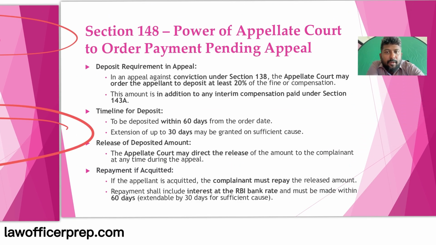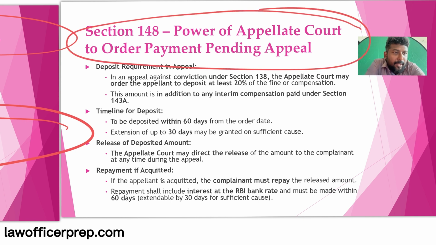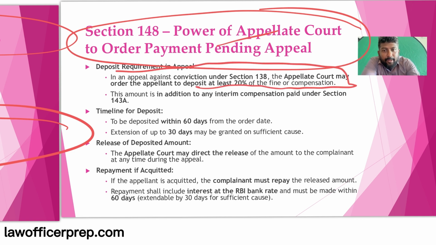And finally, we are going to see the power of the appellate court to order payment pending appeal. In case the trial court has completed its trial and given a final order, the accused has the right to appeal. Before appealing, the appellate court can order payment, that is, deposit of 20% of the fine or compensation.